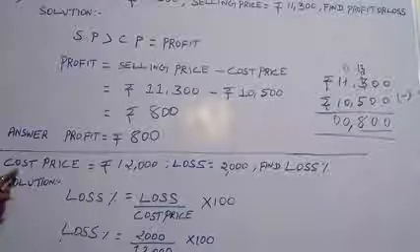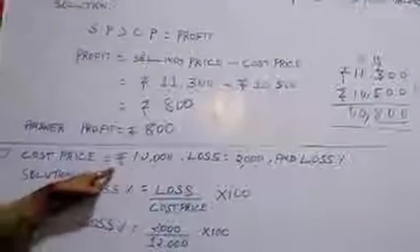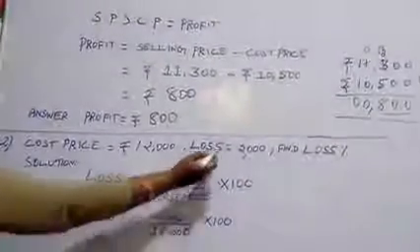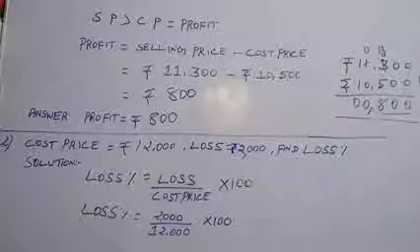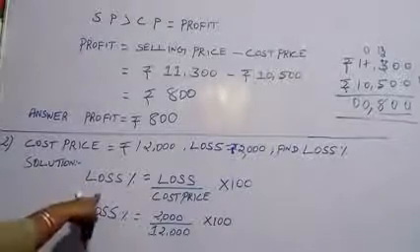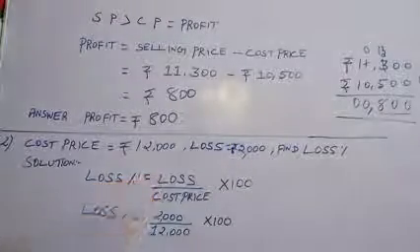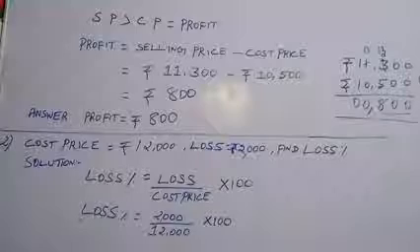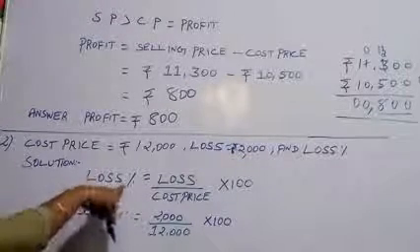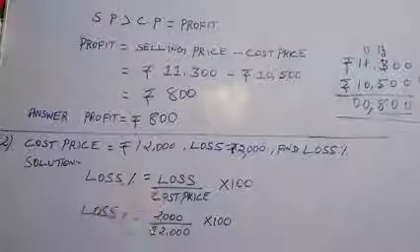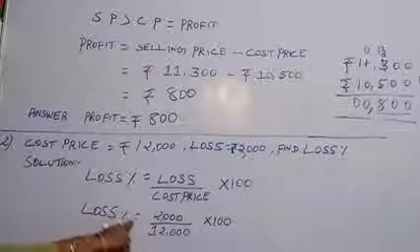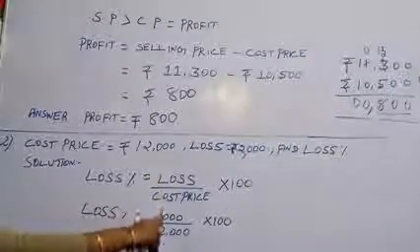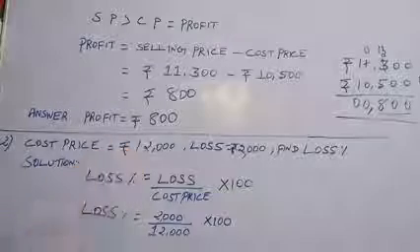The next problem: the cost price is equal to rupees 12,000 and loss is rupees 2,000. Find its loss percentage. So loss percentage formula is loss divided by cost price. Suppose we get profit, then profit percentage is equal to profit by cost price, that's all, multiplied by 100. Here our loss percentage is equal to, our loss is 2,000, cost price is 12,000.